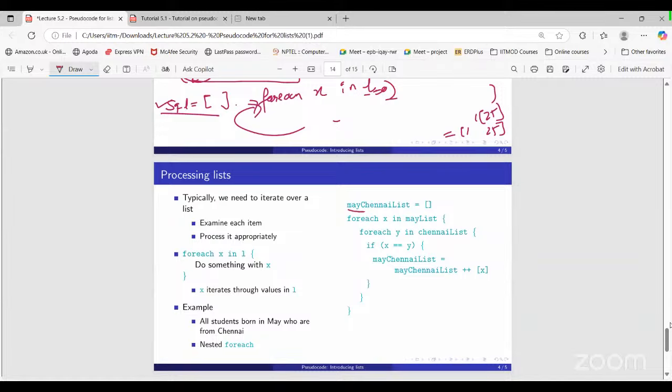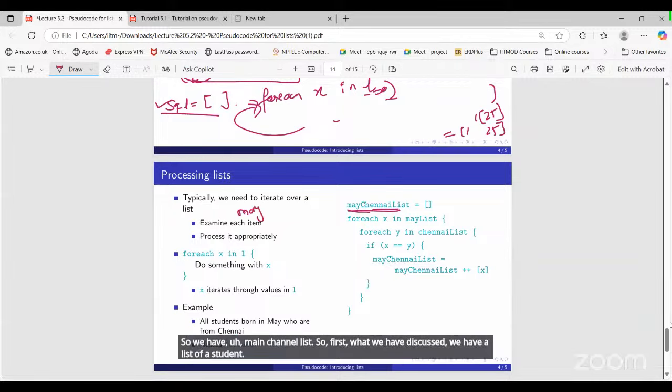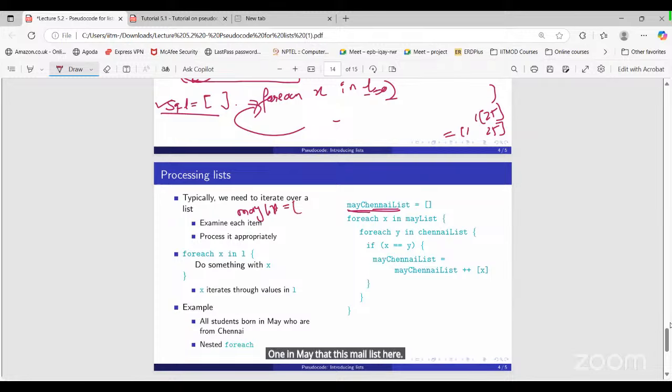So we have a May and Chennai list. First, what we have discussed, we have a list of students who were born in May, that is the May list, in the previous slides.